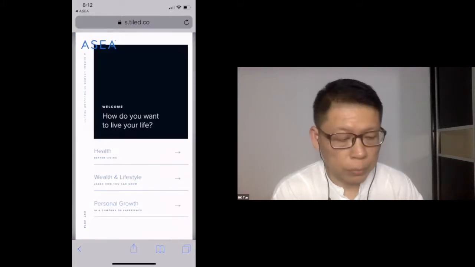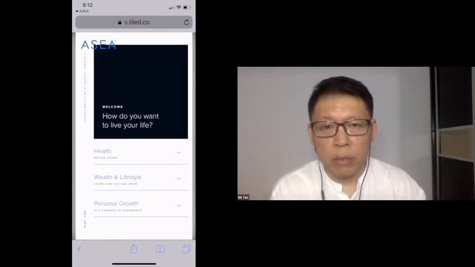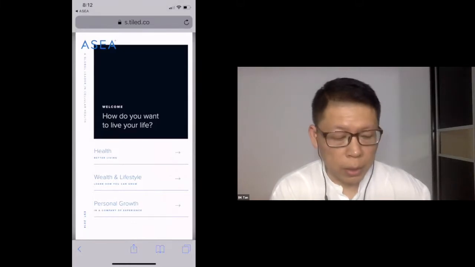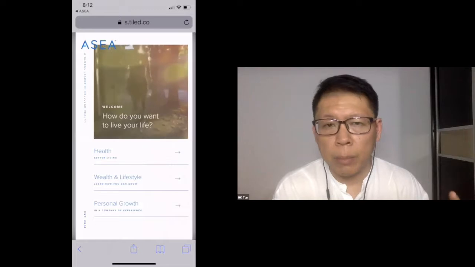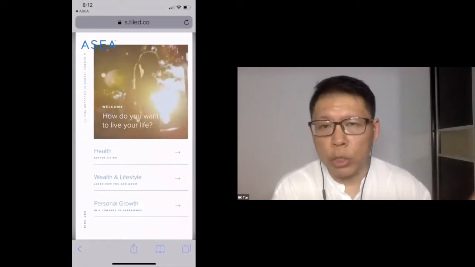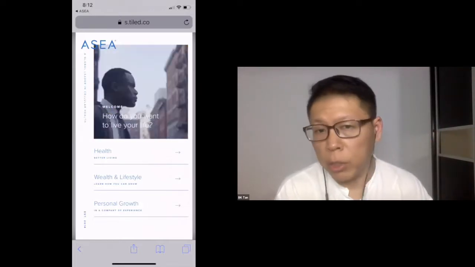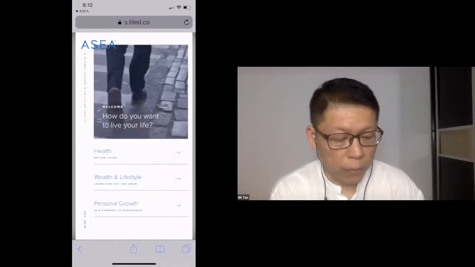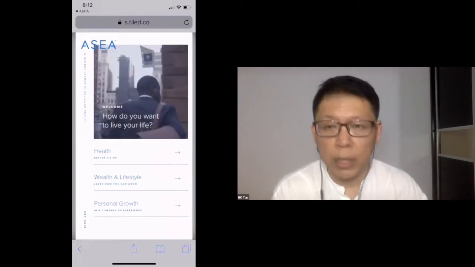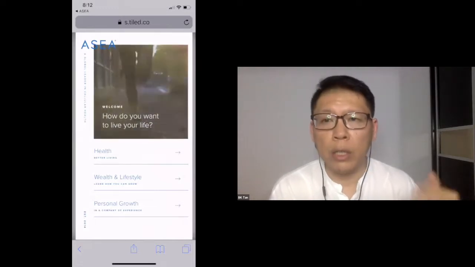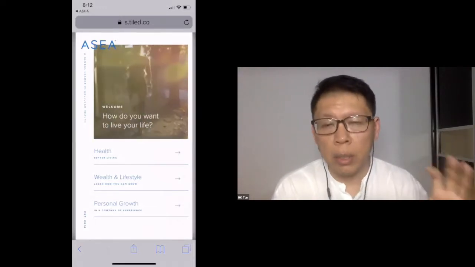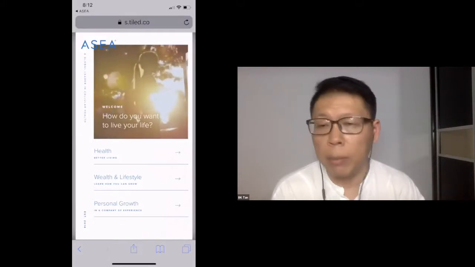You see that now it takes you to the micro app, and if you click on Learn More, which I'm doing now, you see a series of screens. It's an app within an app, and it gives you the ability to introduce Asea: how do you want your life to look, how do you want to live your life, what is health and wealth and lifestyle, and so on. You can click into every one of them and explore. You can do a presentation within the micro app. Okay, so this is what the micro app is for.